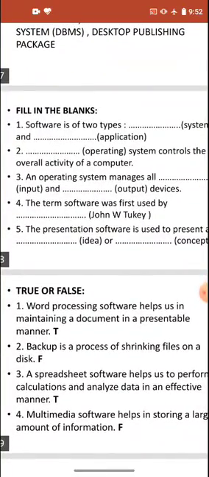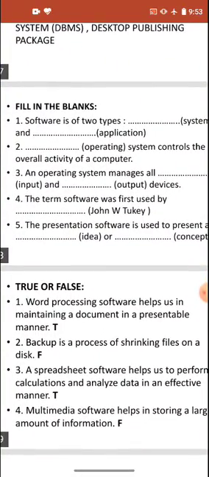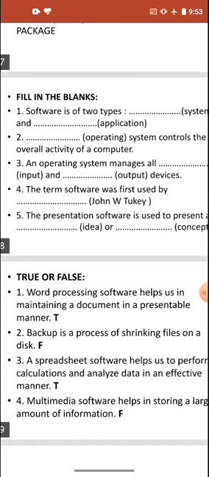Word processing software helps us in maintaining a document in a presentable manner. That is true. With the help of word processing software, like MS Word, we are processing it and maintaining the document.